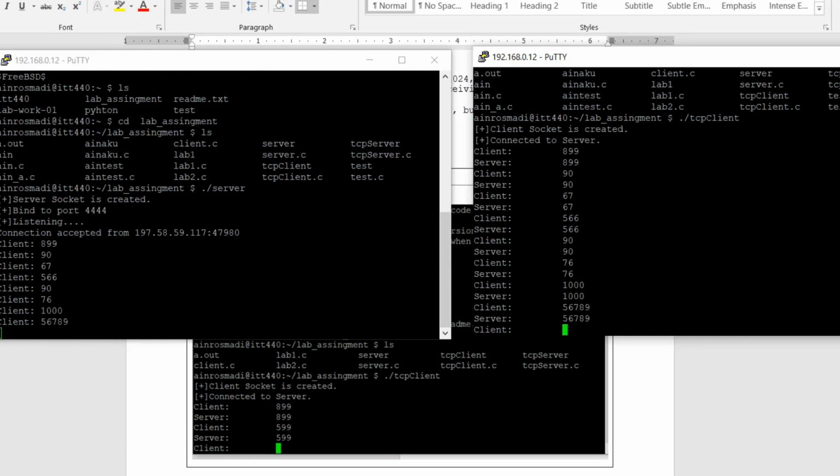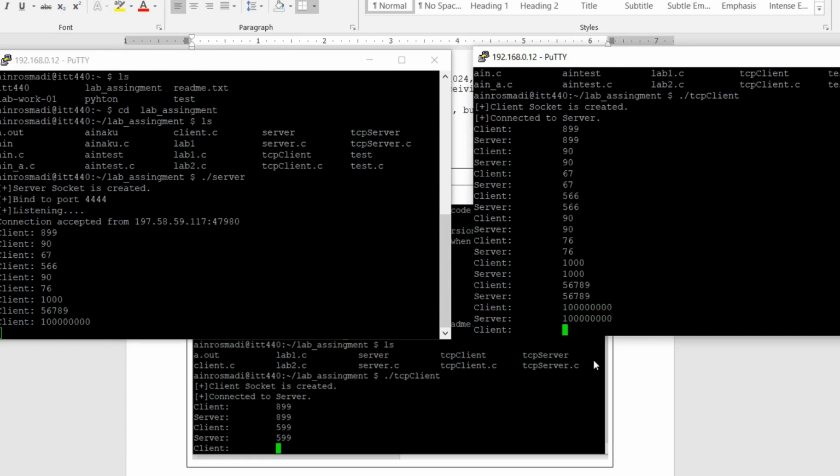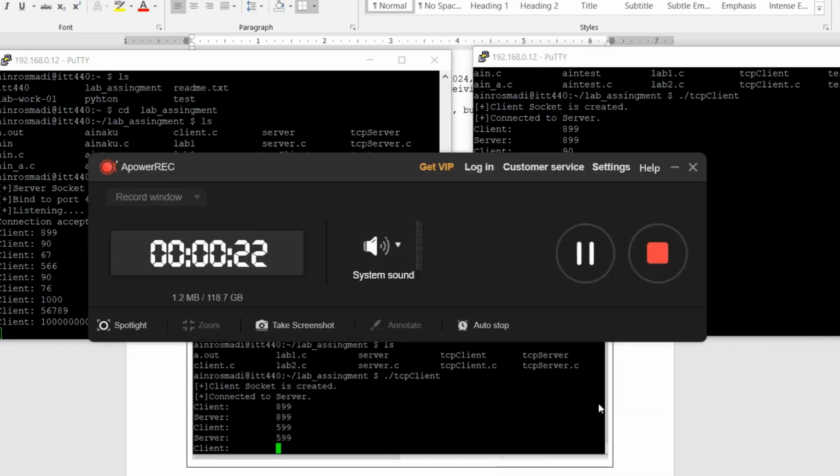Once that is done, I enter the range. From the server, it will show what the client entered.